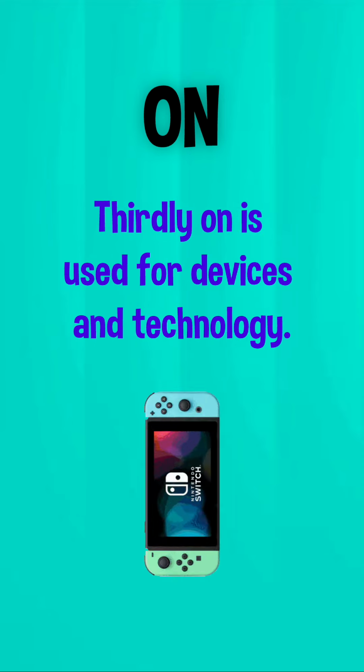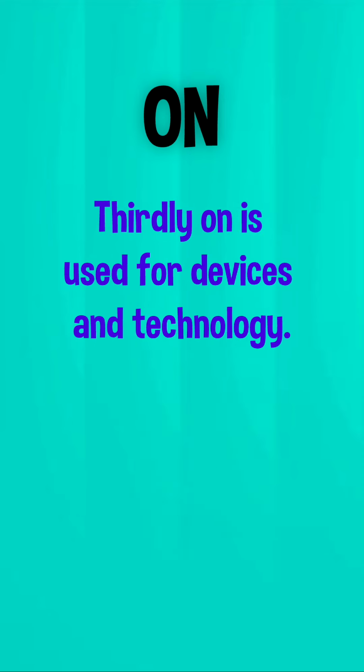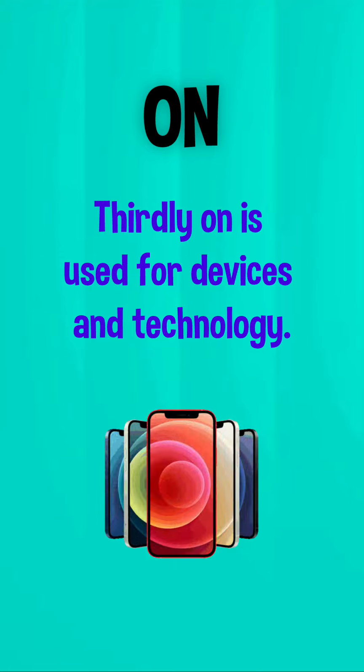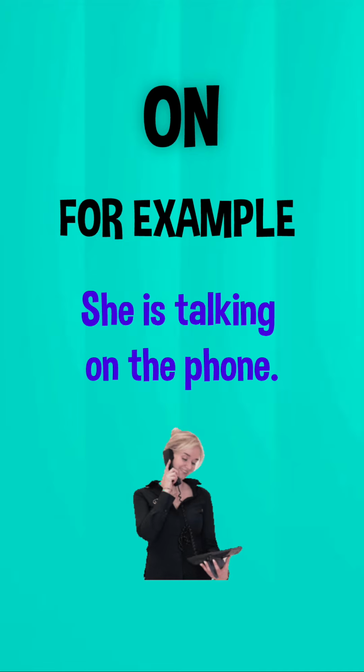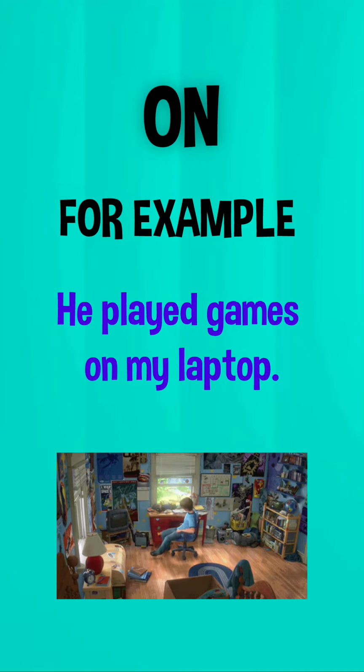Thirdly, on is used for devices and technology because the information appears on the screen. For example, I saw the news on television. She is talking on the phone. He played games on my laptop.